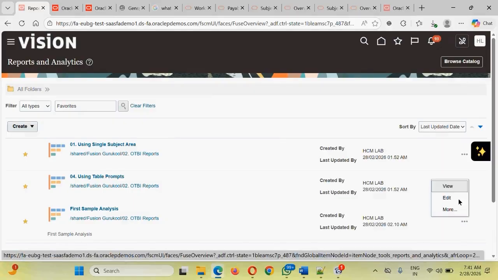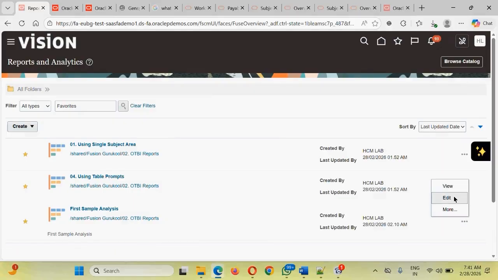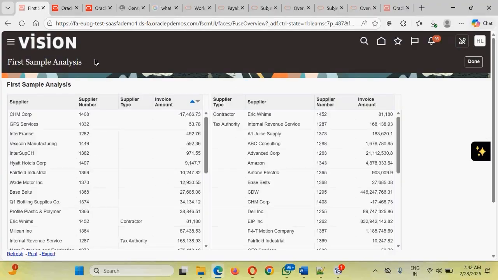In case you want to view from here, that is also possible, and you can add it from here also. Click on view directly, and it should open up to display the data. And the beauty is that this time the data will be displayed within the Fusion application only. So you should be able to navigate within Fusion to other pages also.